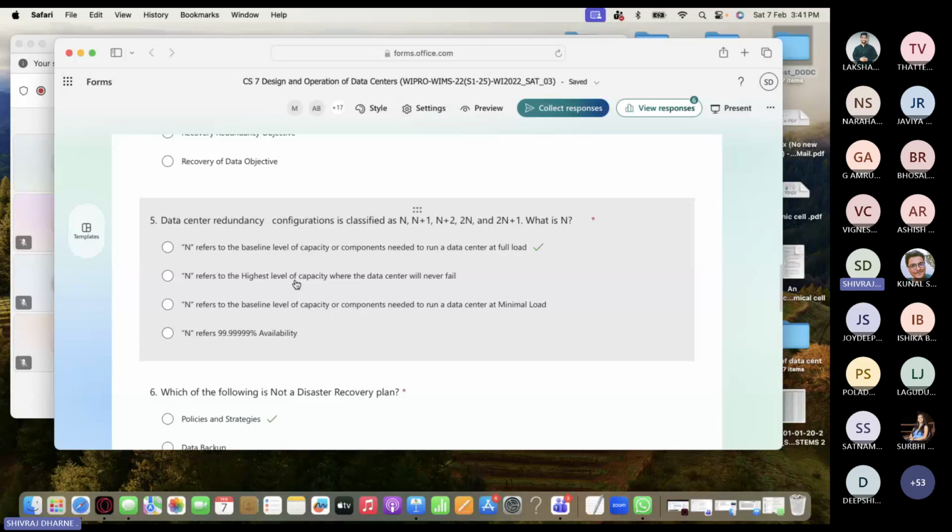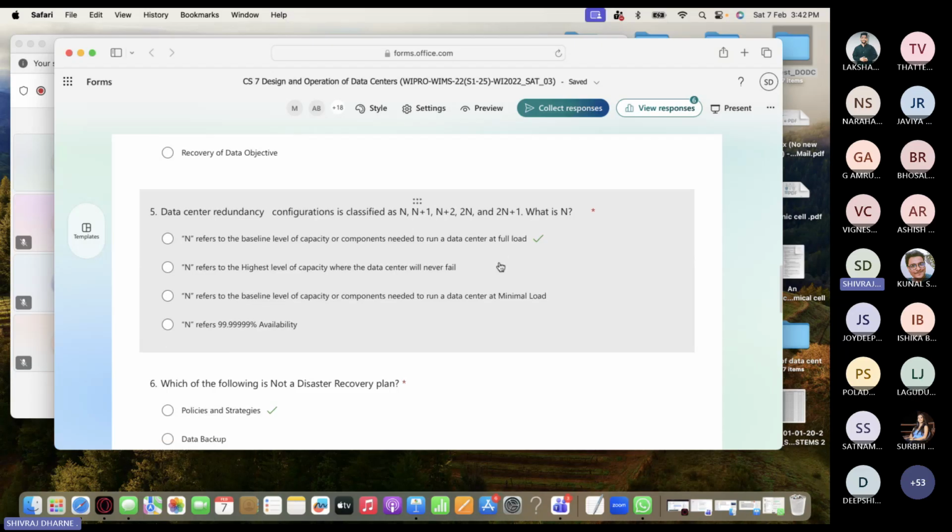Okay, the next one, data center redundancy configuration is classified as N plus 1. We talked about, right? What is N? N refers to the baseline level of capacity or components needed to run the data center at full load. This is N. And N plus 1, you have additional redundancy, and 2N is double, right? So you can see based on that. So N is the minimum baseline.